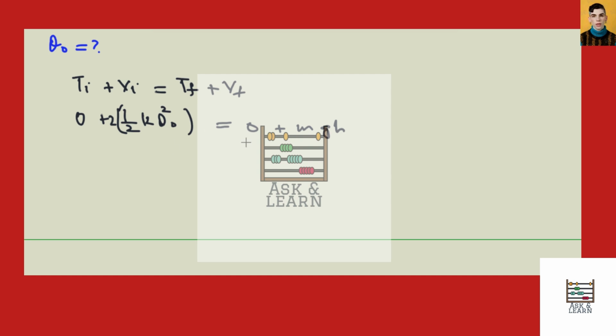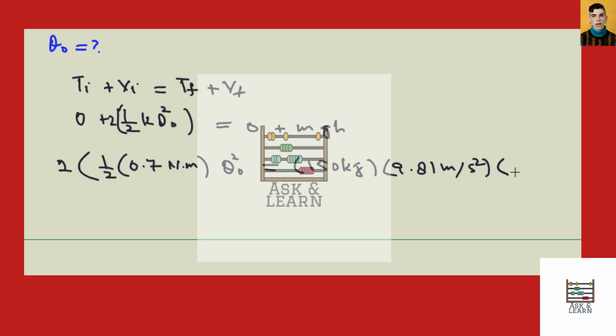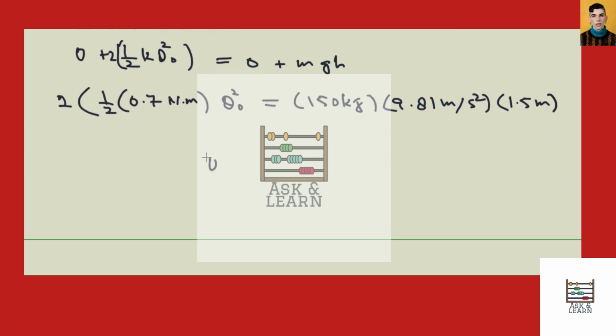Now this can be further written as 2 into 1 divided by 2 into the value for k, which is 0.7 Newton meter, into theta naught square is equal to the value for m, which is 150 kg, and then here we can write 9.81 meter per second square into the value of h, which is equal to 1.5 meter.